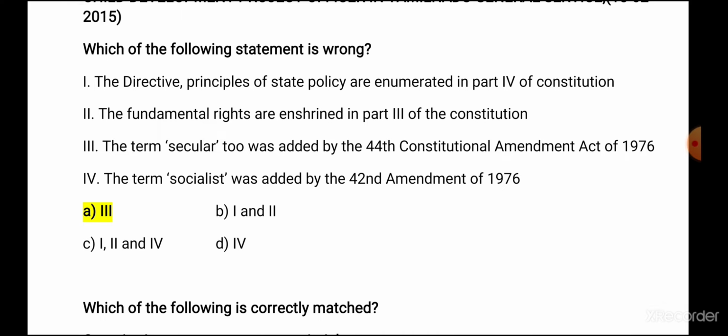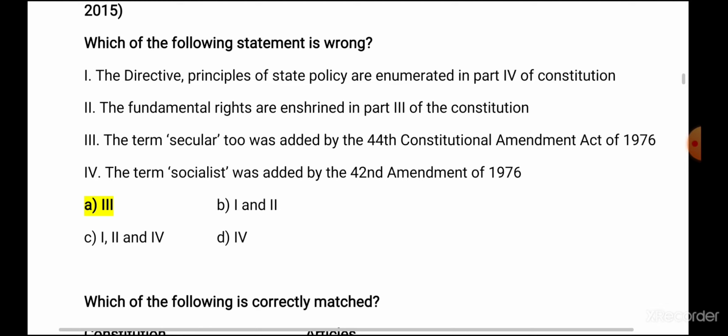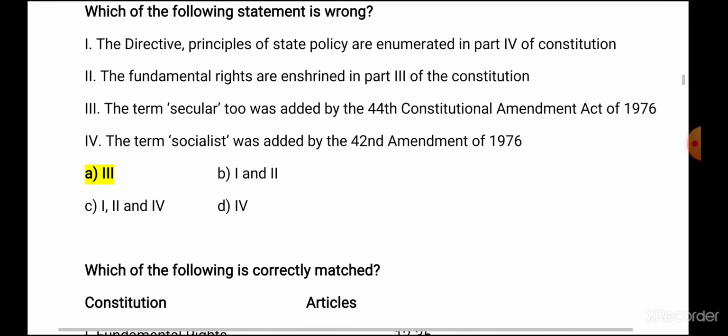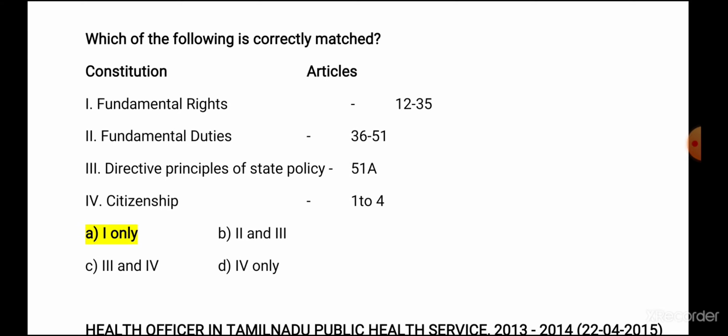The 44th Constitutional Amendment Act came in 1977. Fourth point, the term socialist was added by the 42nd Amendment Act of 1976. So the fourth statement is correct. So the only wrong statement is the third statement. So the answer is A.